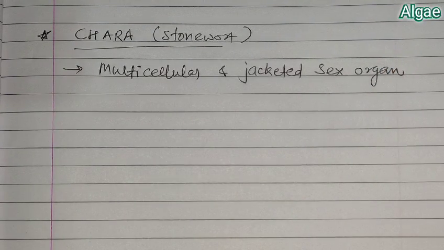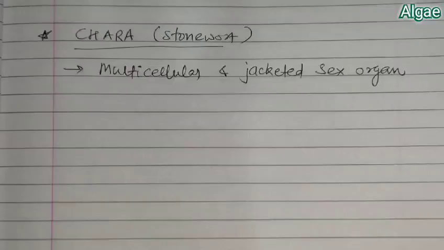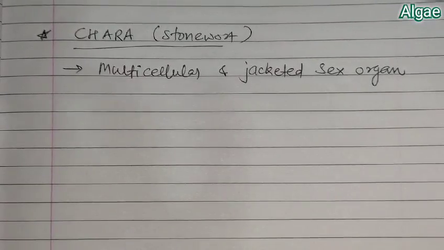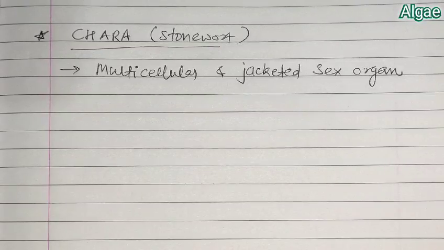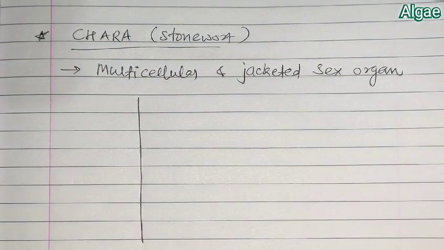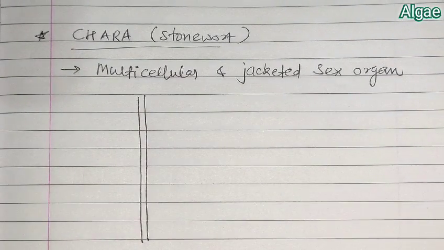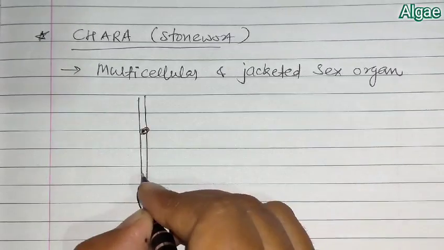Now when we talk about its structure, when we see the diagram of this Chara, you will find a node internode differentiation.